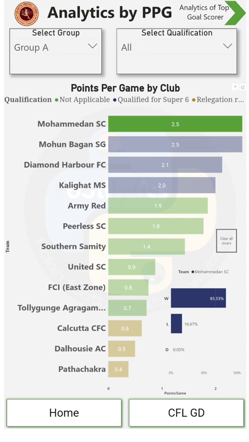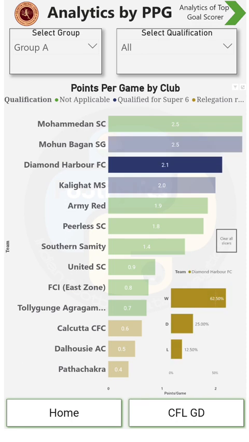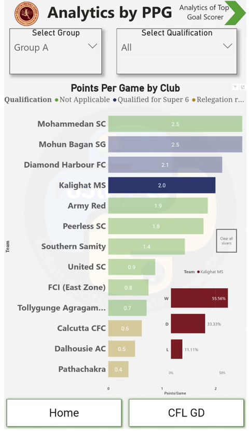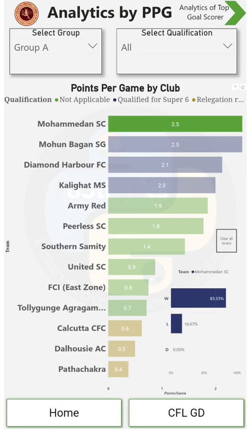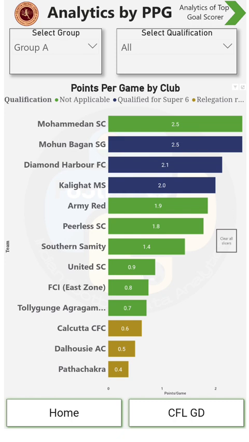So in this group, Mohan Bagan, Diamond Harbour FC, and Kalighat MS are in the top three currently. But points per game wise, Mohammedan still holds better than Kalighat, because Kalighat has 11.1% of losses, but Mohammedan has 16% losses. So that makes Kalighat higher in the table. Like that, you can check it.